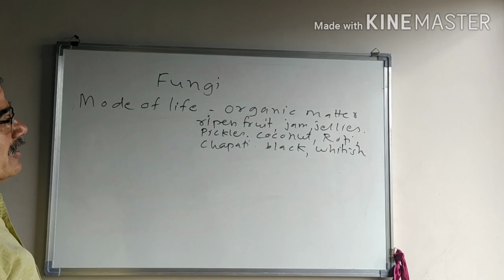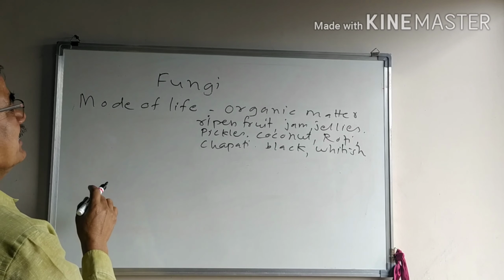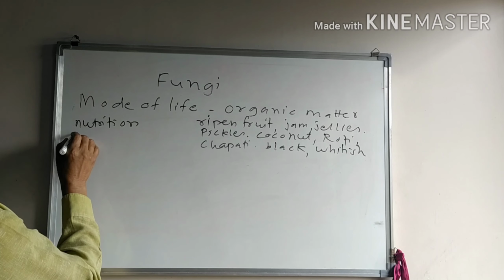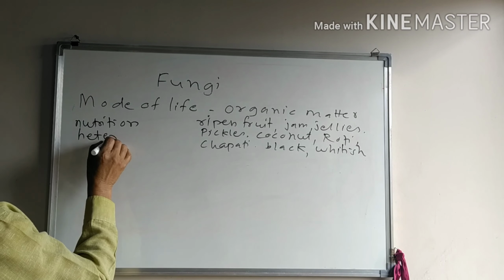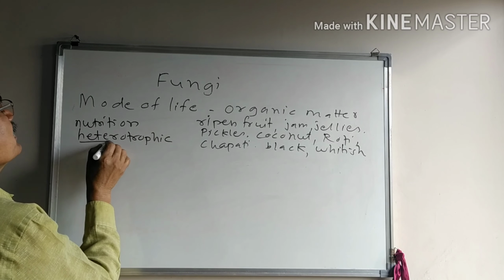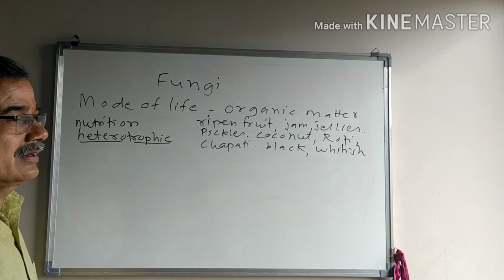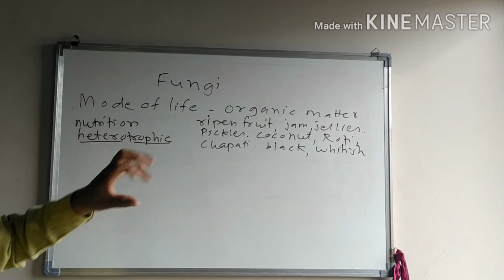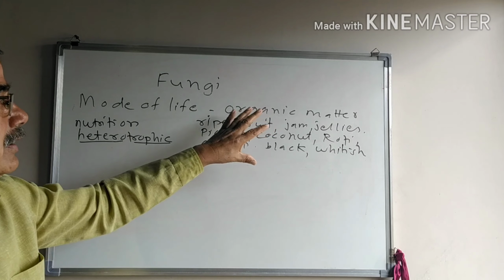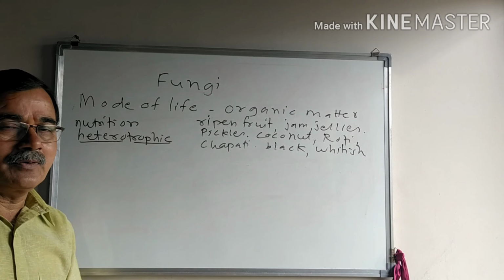They grow on this organic matter. Therefore, this mode of nutrition of the fungus is known as heterotrophic. Here, hetero means different, trophic means level. For the food purpose, these fungi grow on organic matter. Therefore, they are known as heterotrophic.